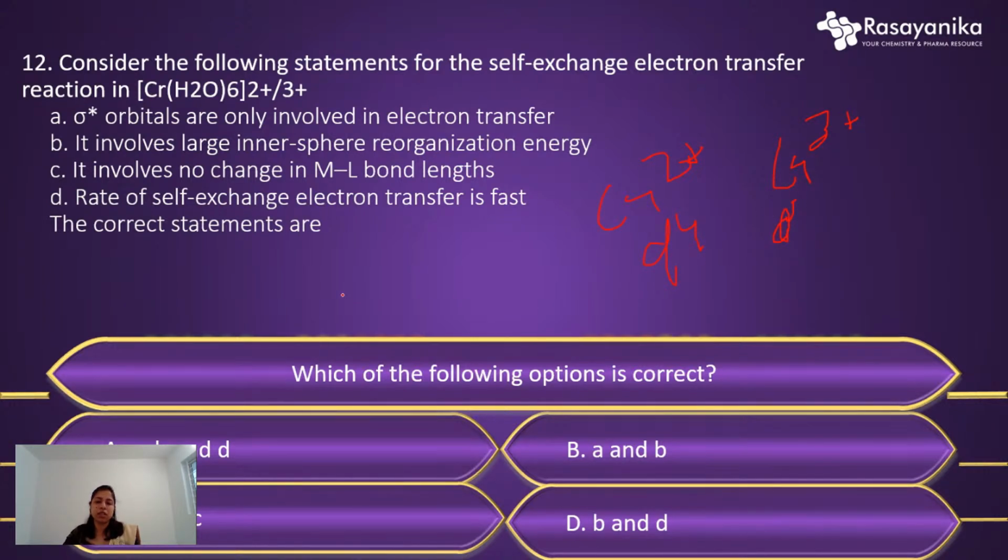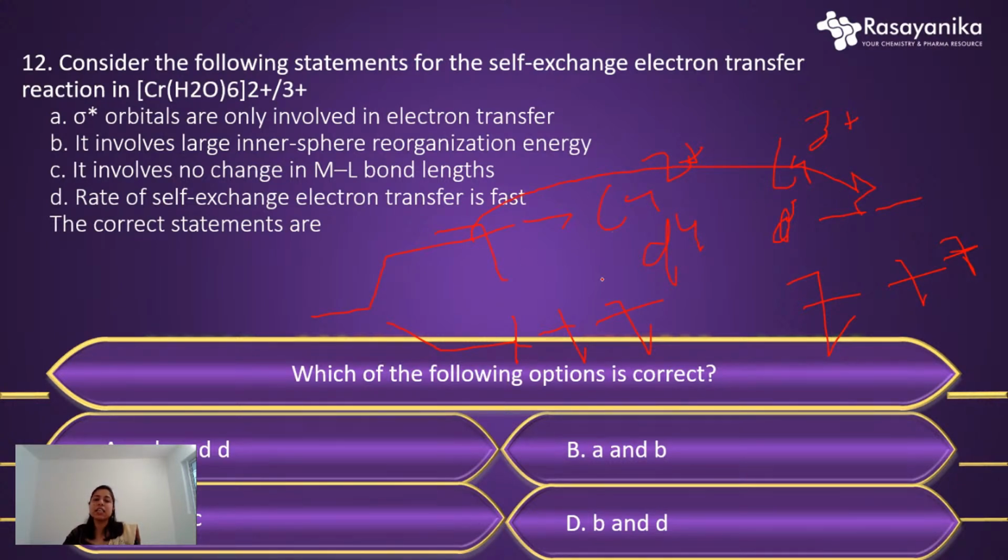If we draw the basic d orbital splitting, t2g and eg, for the d4 system we get 1, 2, 3 electrons in t2g, and in the eg orbital 1 electron. And for chromium 3+, it is a d3 system, so only in the t2g orbital we see the 3 electrons, not in the eg orbital. So here the electron is transferred from 2+ to 3+, that is, from this eg orbital to this eg orbital.